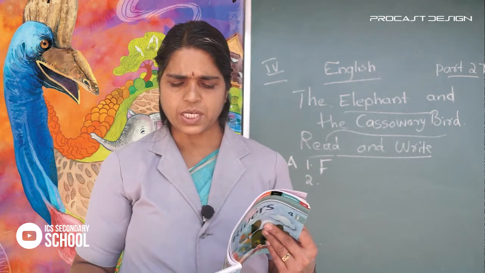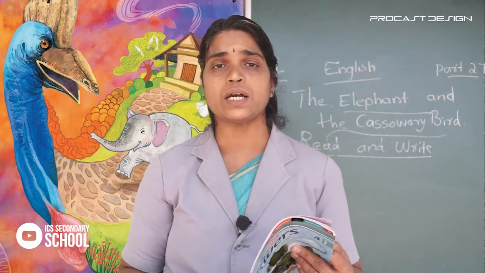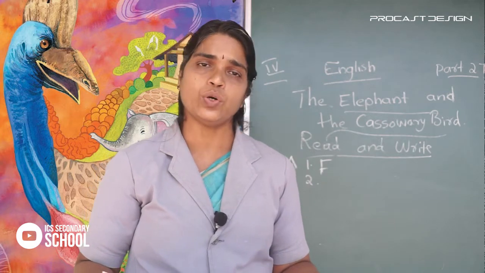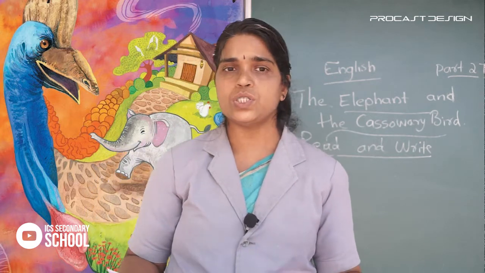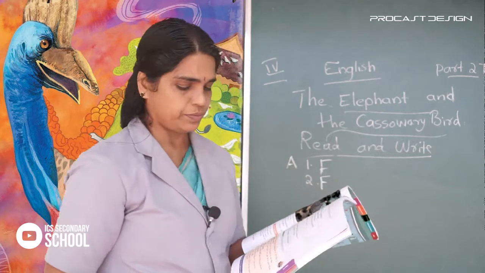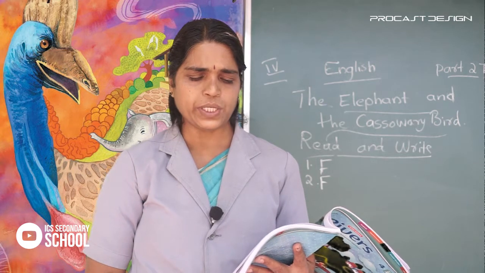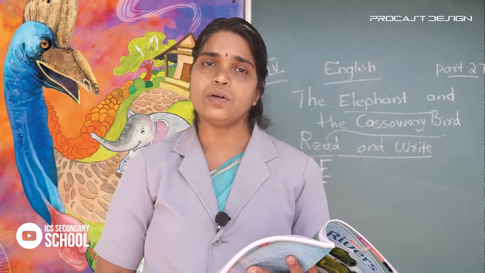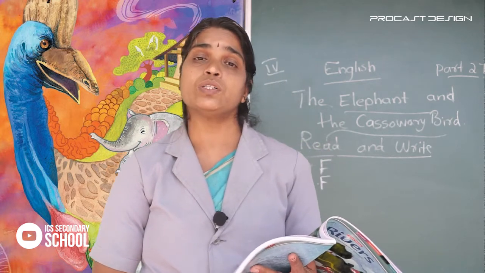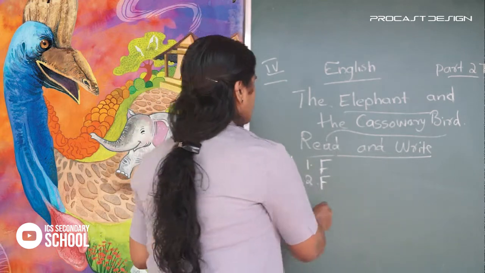The cassowary was quite comfortable in the writer's house. Was it comfortable in the writer's house? No, it was not comfortable in the writer's house. You know, it was bad tempered. So that also is false. Next one, the baby elephant was quite curious about the cassowary. All of you know that the baby elephant was very curious about the cassowary. So that also is true.